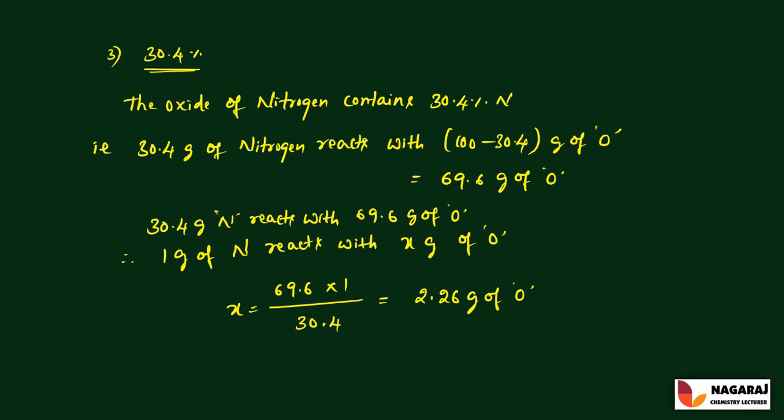So what is the conclusion? That is, this means the ratio of masses of oxygen that combine with 1 gram of nitrogen is 0.57 is to 1.14 is to 2.26. That is 1 is to 2 is to 4. So this is obviously in accordance with the law of multiple proportions.